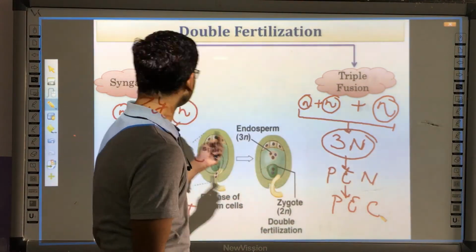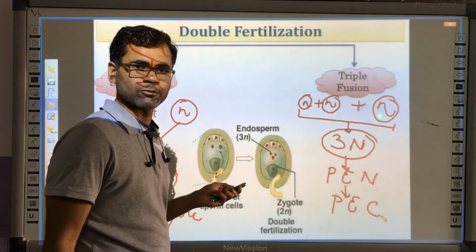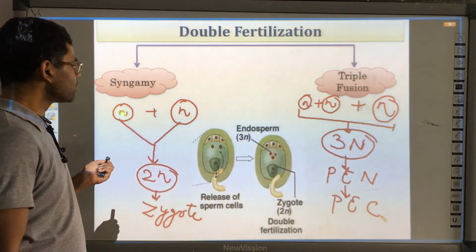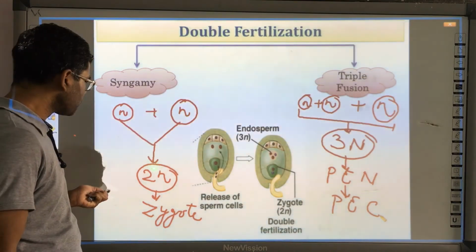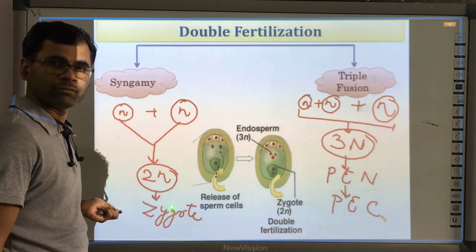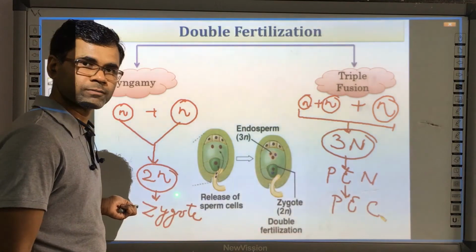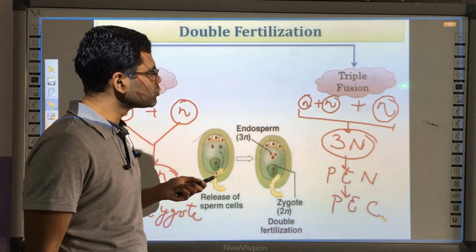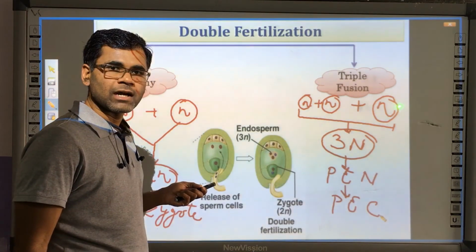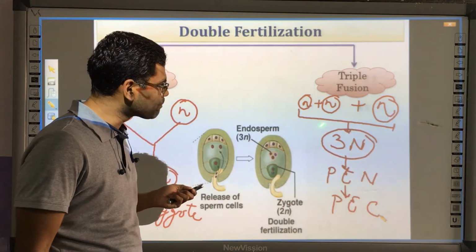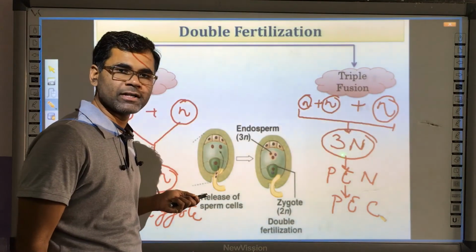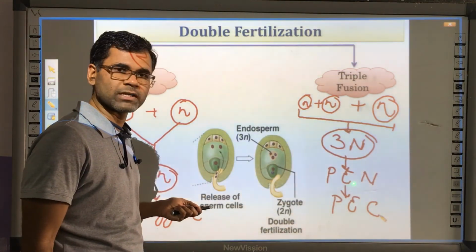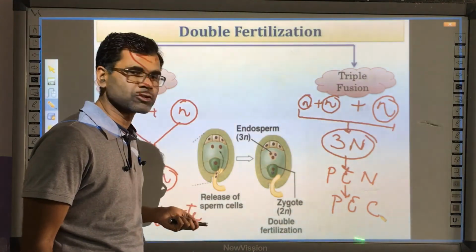Okay, so that's why there are two methods, syngamy and triple fusion. Let me recap here. In syngamy, one male nucleus fuses with the egg to form a diploid zygote, which later on is modified to form the embryo. In triple fusion, two nuclei fuse with another male nucleus to form a triploid nucleus. This triploid nucleus is termed the primary endosperm nucleus, which later on forms the primary endosperm cell.